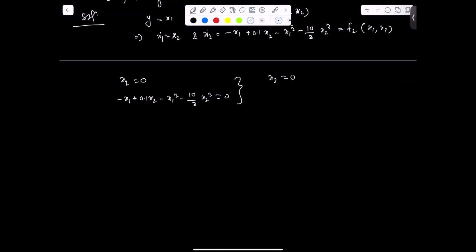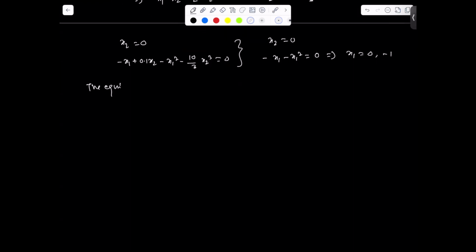If x2 equal to 0, you can substitute this x2 in this expression, so we can write minus x1 square equal to 0. And from this, we have x1 equal to 0 and minus 1. So we are having two equilibrium points.